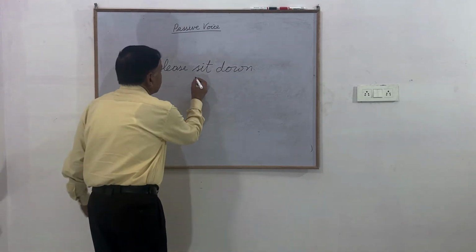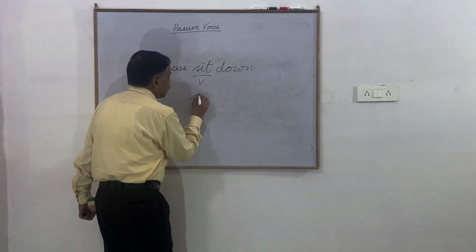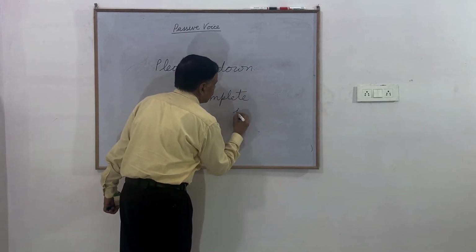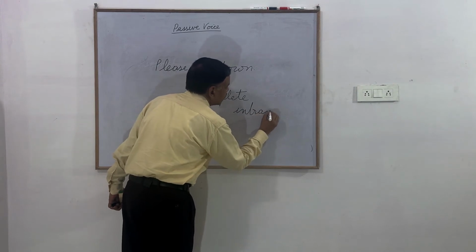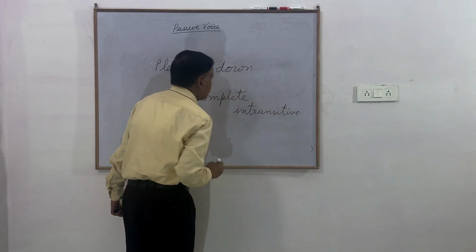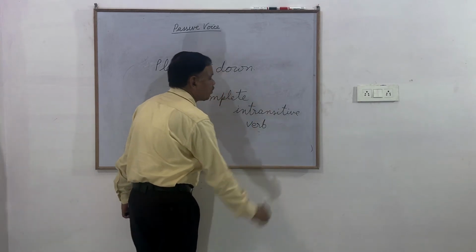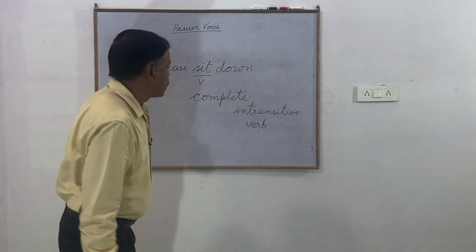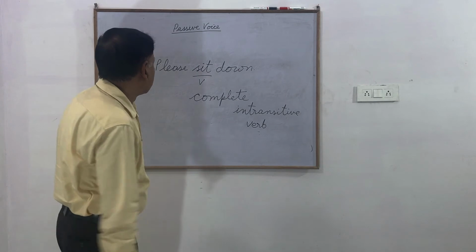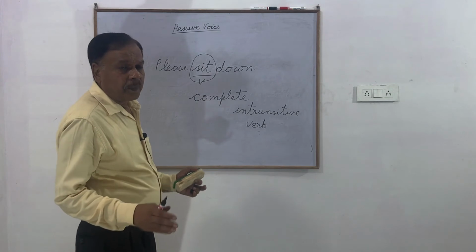Now this sit is a complete intransitive verb. Complete intransitive verb. In Hindi, you can say पूर्ण अकर्मक क्रिया. That means the passive of such sentences is not possible. This verb sit cannot have a passive form.